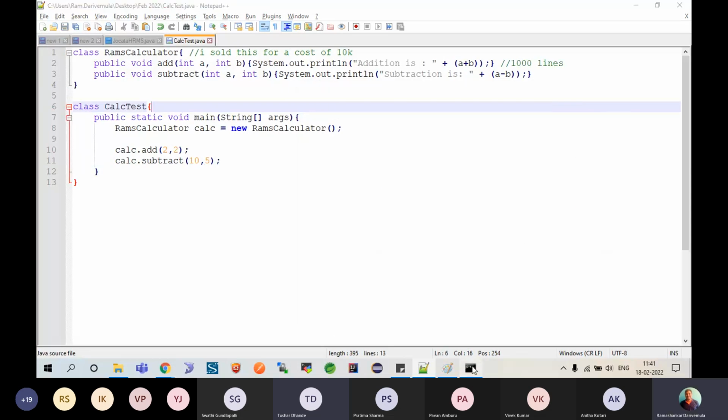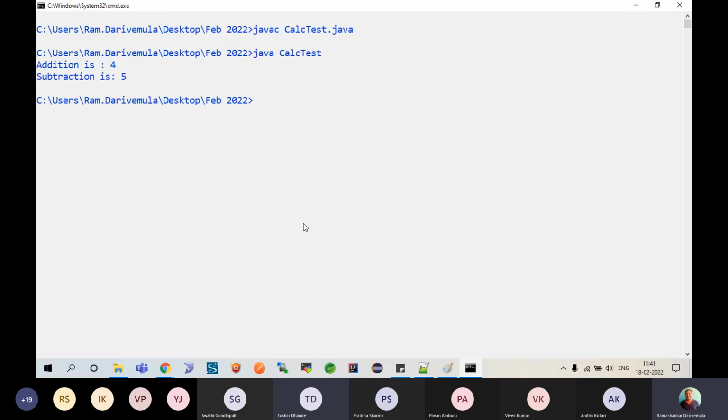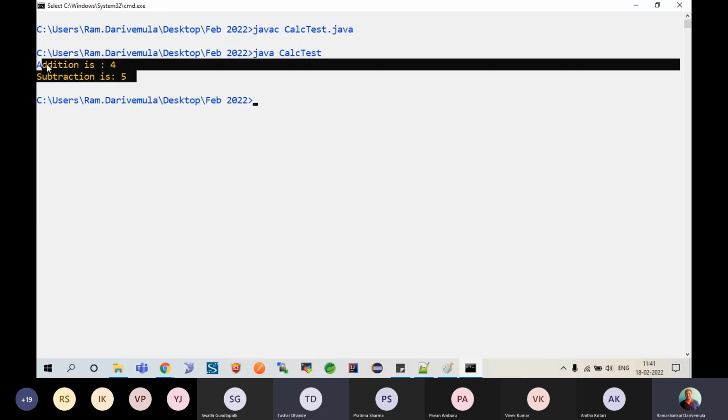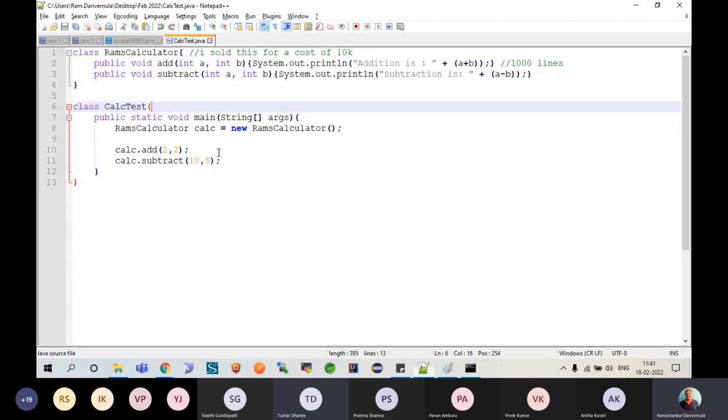Now I'll come here, javac CalcTest.java, java CalcTest. There is nothing special in this. This is inter-object communication. Okay, class object, inter-object communication rule.